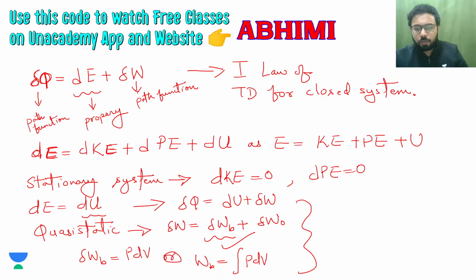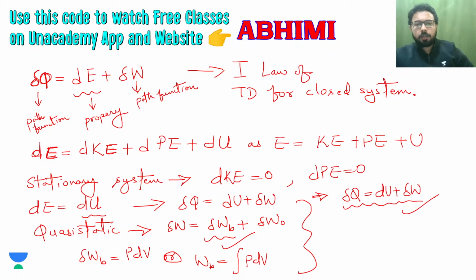So for a stationary system and a quasi-static process, the heat interaction is equal to dU, the change in internal energy, plus δW, the amount of work done, and this δW will be δW_B, the boundary work, which can be written more specifically like this, because boundary work is PdV.